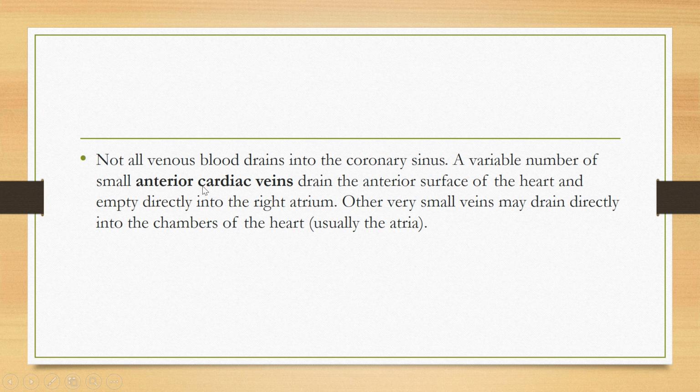Now they have discussed the anterior cardiac vein. I have already told you that not all venous blood drains in the coronary sinus. There are a variable number of small anterior cardiac veins which drain the anterior surface of the heart and empty directly into the right atrium. Other very small veins may drain directly into the chambers of the heart, usually the atria, which can be the right atrium or left atrium. So the anterior cardiac veins drain directly into the right atrium.